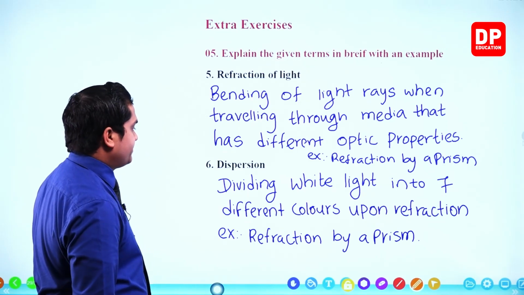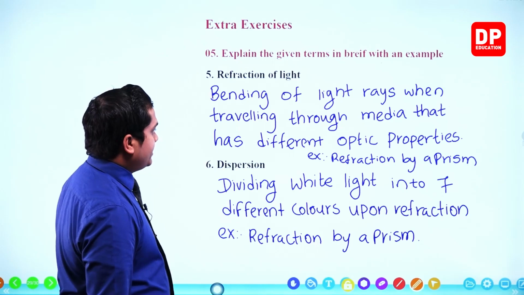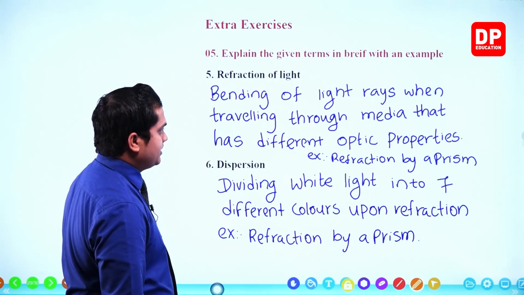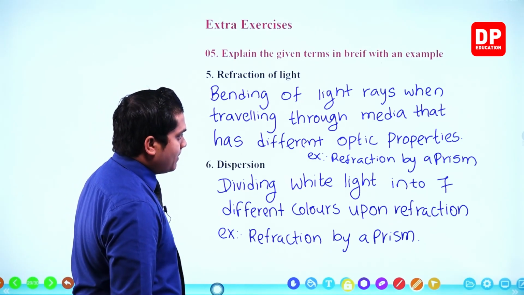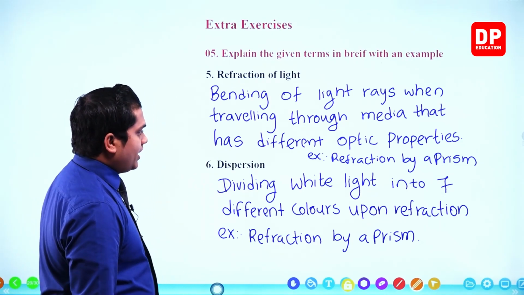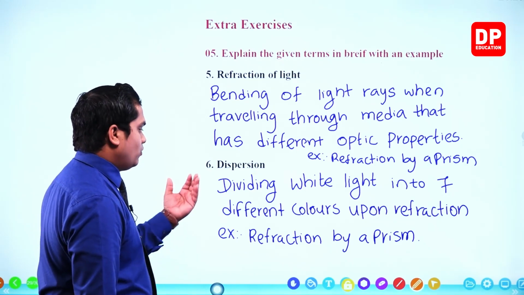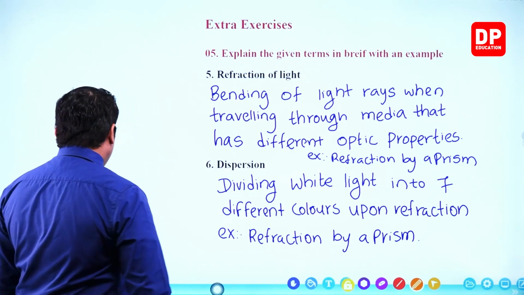So my dear children, refraction of light is the bending of light rays when traveling through media that has different optic properties. Example, refraction by a prism. Then dispersion, dividing white light into seven different colors upon refraction. Example, once again, refraction by a prism. Okay. Then the next one,